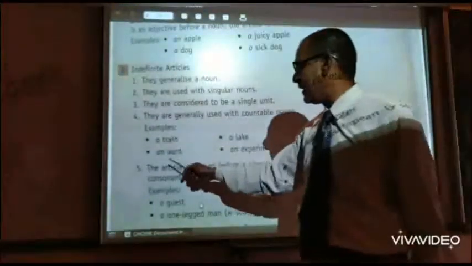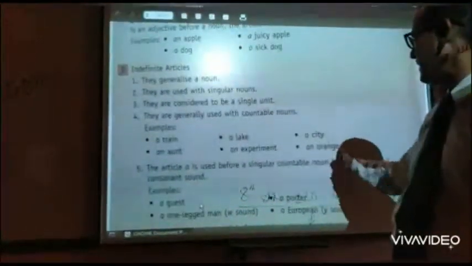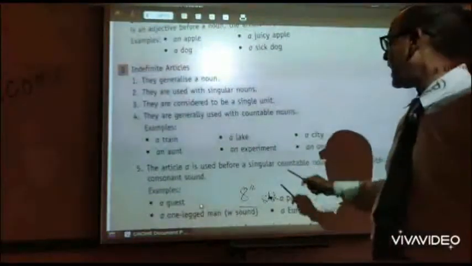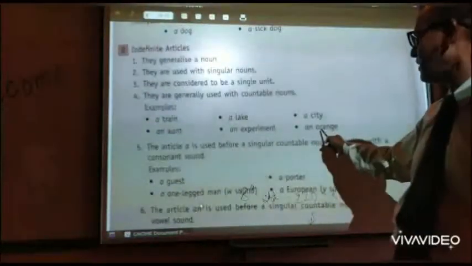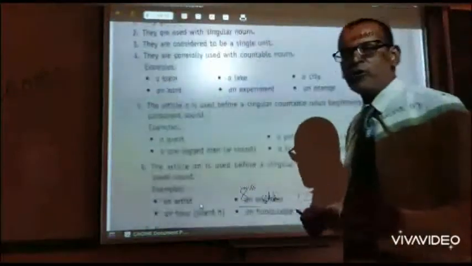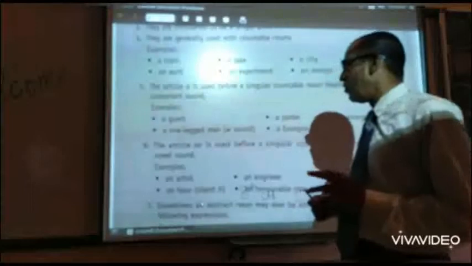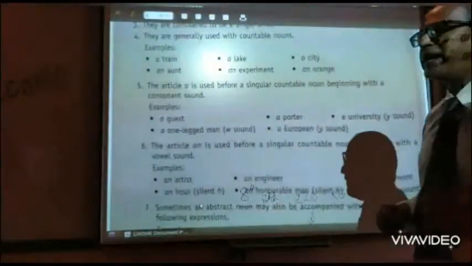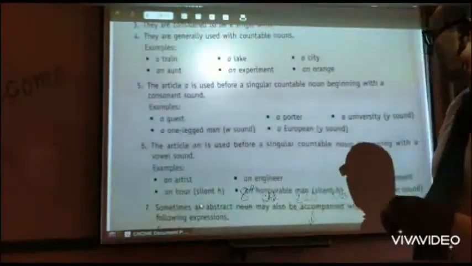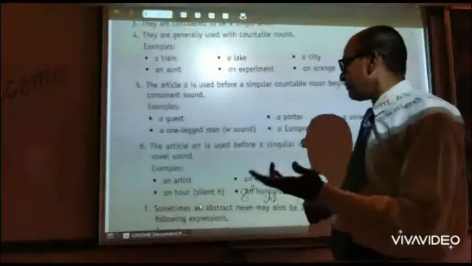So we have a train, an ant, a lake, a city, an orange. We know that there are 5 vowels: A, E, I, O, U. And a word starting with a vowel takes an as determiner.